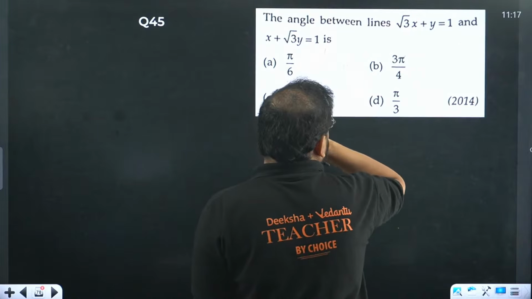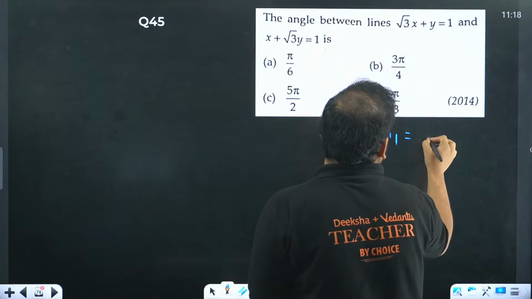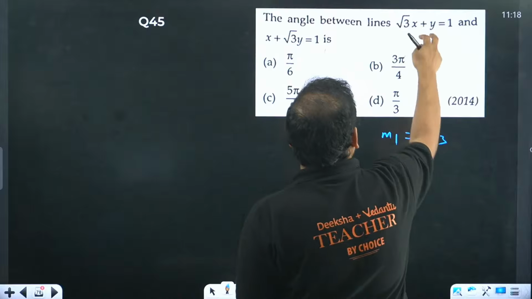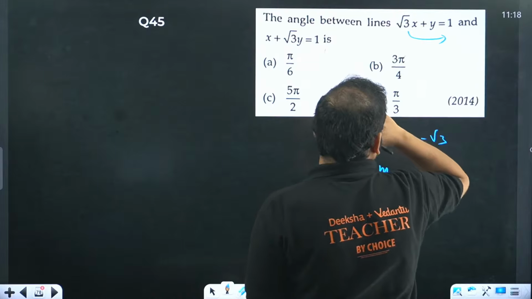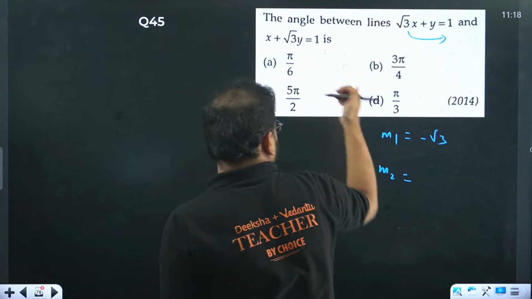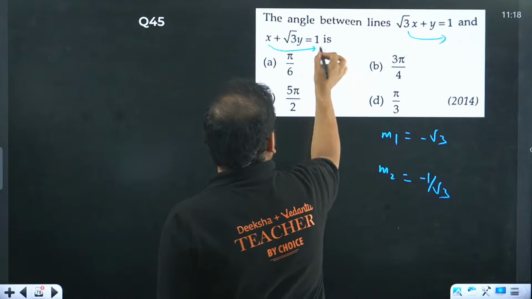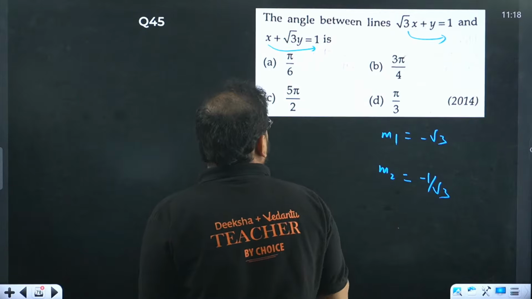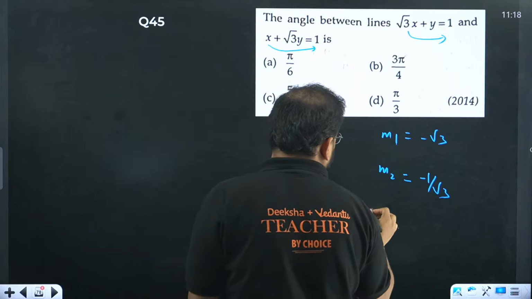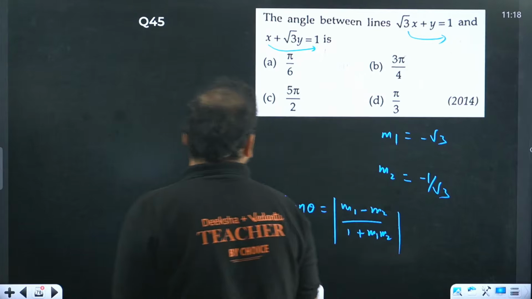The angle between the lines is root 3x plus 4y. From here, you get the M1 value from the first one as minus root 3. What about the M2 value? If you move this over here, it becomes minus root 3x, so minus root 3 is M1. From here you get the M2 value as minus 1 by root 3, because you move this over there and then divide by root 3. I'm looking for the angle. The formula is tan theta equals M1 minus M2 upon 1 plus M1 M2.